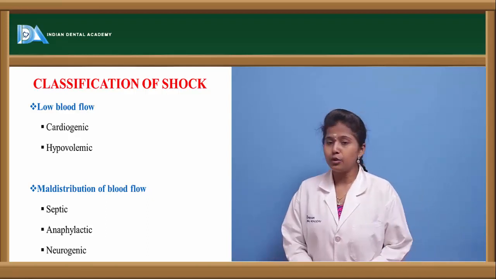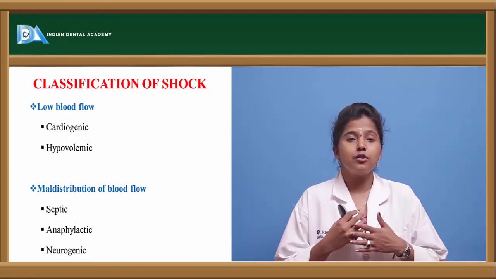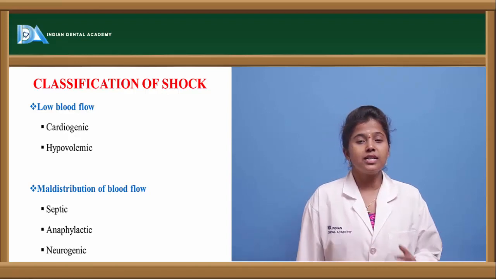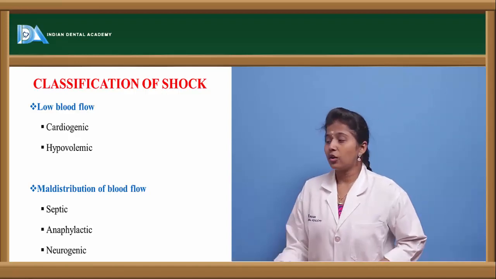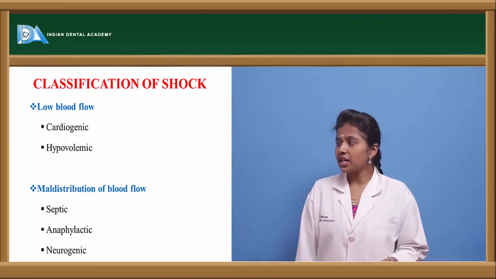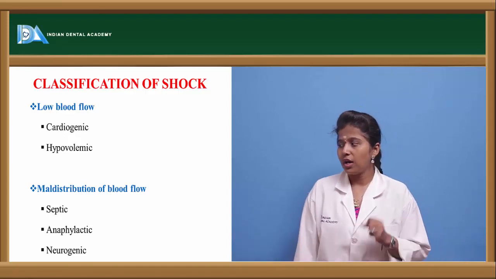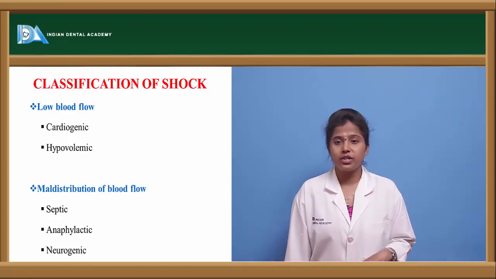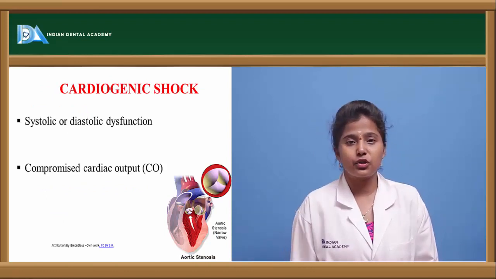And maldistribution of blood flow. In this type of shock, we can say there will be no blood flow at all, or the blood permeability through the cells is nullified. The shocks which come under this category are septic shock, anaphylactic shock and neurogenic shock.